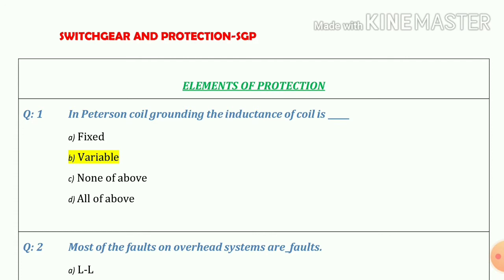Today we are going to start MCQ for SGP subject. Question number 1. In Peterson coil grounding, the inductance of coil is variable. So our answer is option B.